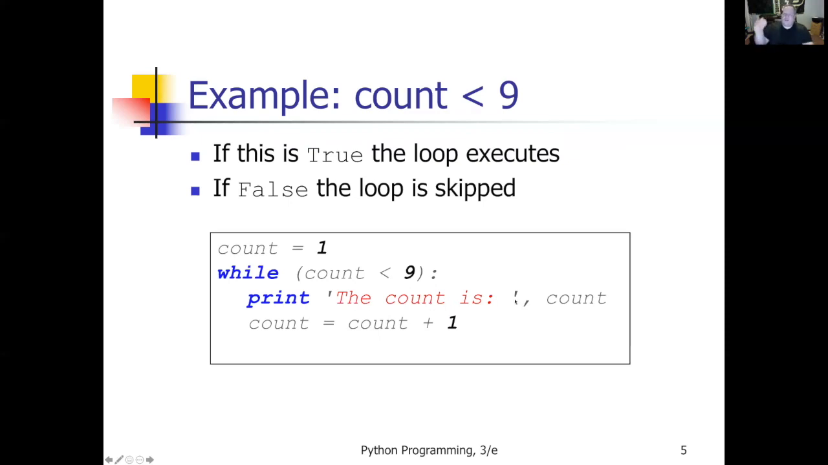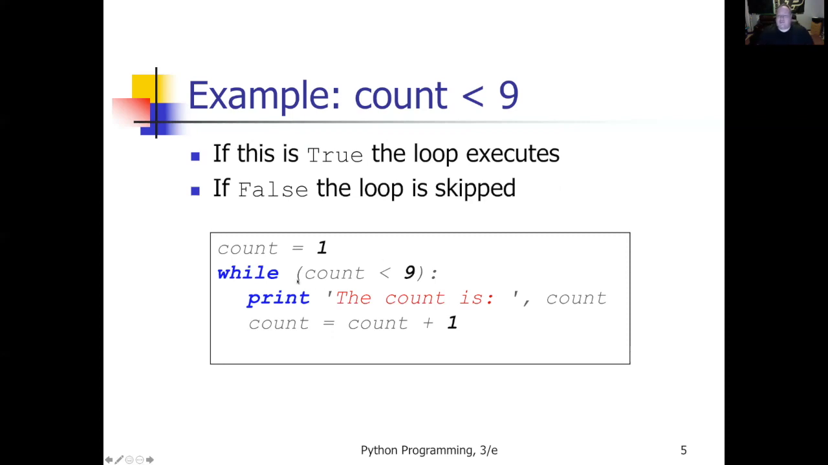So far, this little program is going to print the count is 1, the count is 2. It's going to keep looping. The count is 3, the count is 4, the count is 5, 6, 7, 8. What happens after it prints the count is 8? It increments the variable by 1, comes up to the top. Is count less than 9? Well, 8 plus 1 is 9. It's not less than 9. So this is then false, and the loop stops.